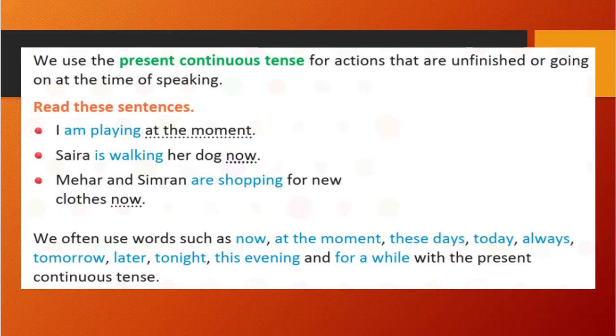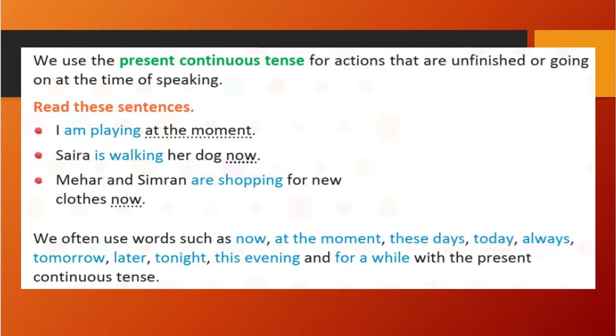You see here, I am playing at the moment. Saira is walking her dog now. Meher and Simran are shopping for new clothes now. So you see here, at the moment, now, and now. This shows the present, right? At the moment means we are talking about this moment. Now is also showing the present moment. And playing, walking and shopping indicate present actions. I am playing at the moment, whatever game it is. So that is the present continuous.